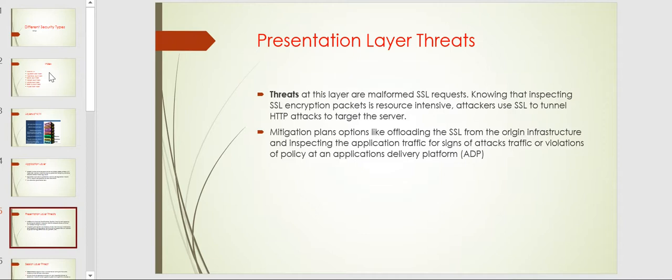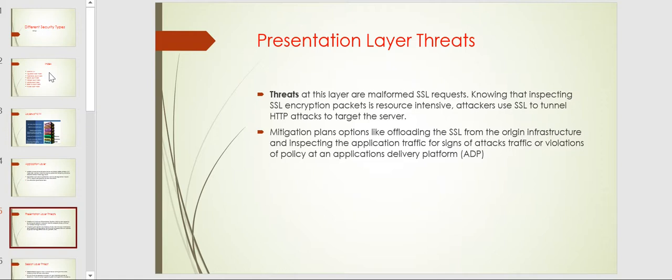Moving further, presentation layer threats. This layer is handled by SSL, the security provided to websites and other portals.